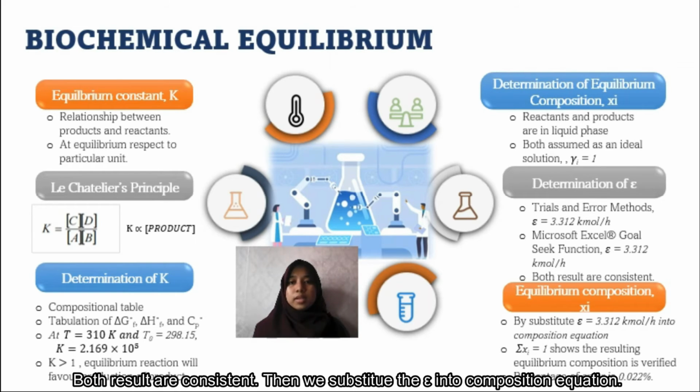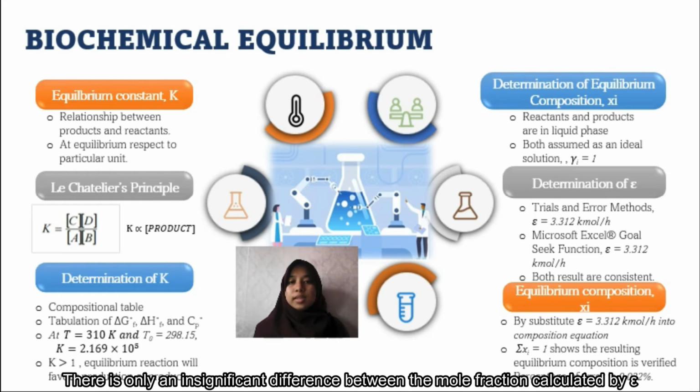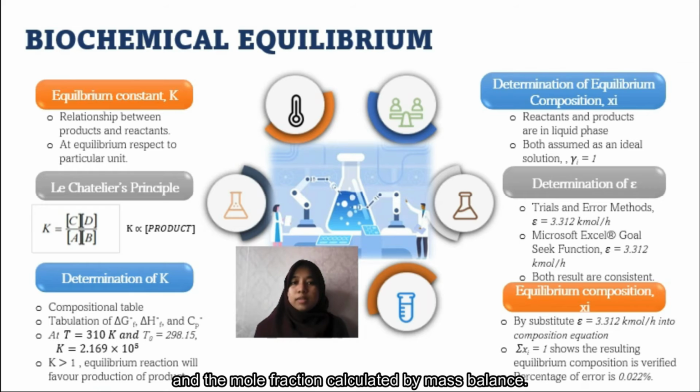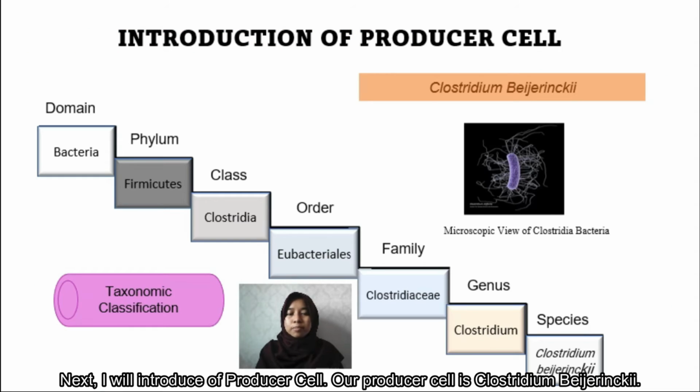Then we substitute the epsilon into the composition equation. The total of the composition equation is equal to 1, so it is verified. The percentage of difference is 0.022%. There is only an insignificant difference between the mole fraction calculated by epsilon and the mole fraction calculated by mass balance.